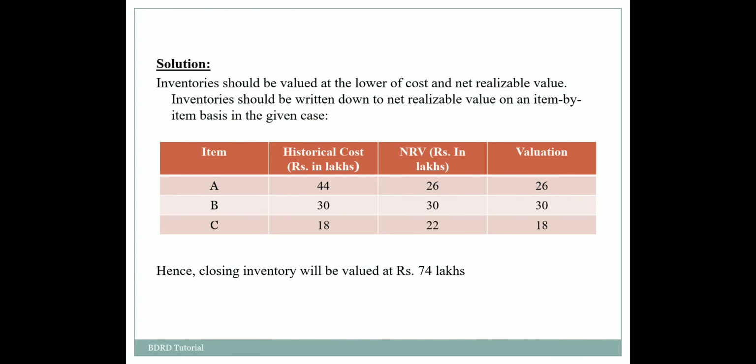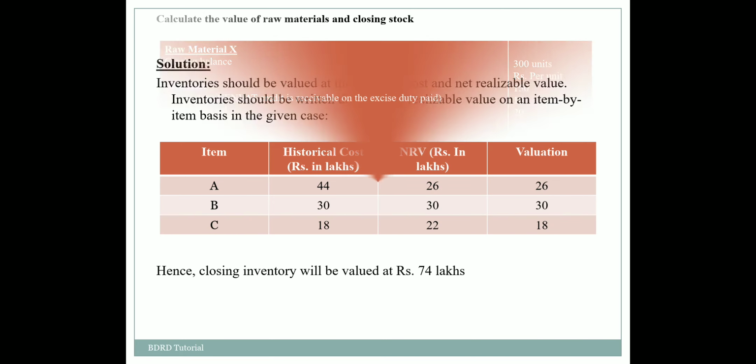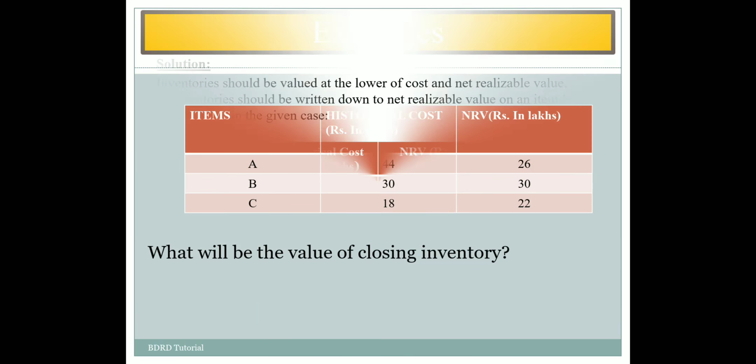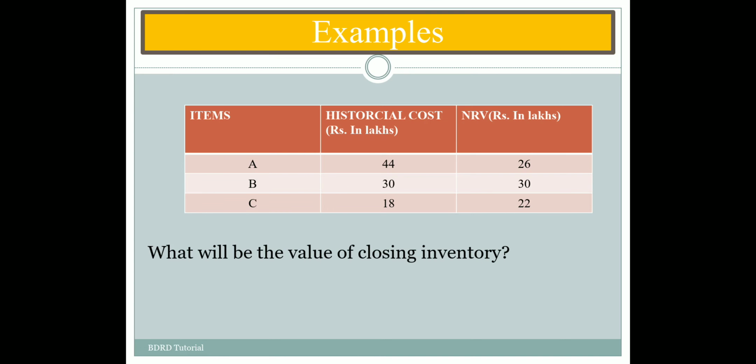So here's the solution. The inventories should be valued at lower of cost and net realizable value, and the inventories should be written down to net realizable value on an item by item basis in the given case. So we cannot aggregate the sum of historical cost, and then aggregate the sum of NRV, and based on the comparison see whichever is lower, and thereafter consider this as a part of valuation of inventories. That is not going to be the case.